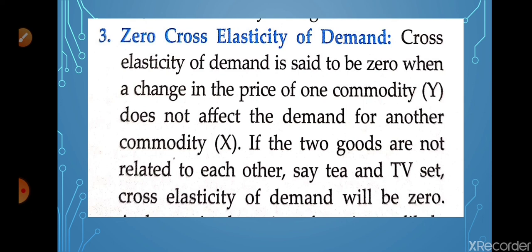These are known as zero cross price elasticity of demand. There is no relationship between commodity X and commodity Y, and purchasing X has no impact on the purchase of Y. TV and remote have a relationship, but TV and bike do not. So when the price of commodity X has no impact on commodity Y, that is zero cross elasticity of demand.